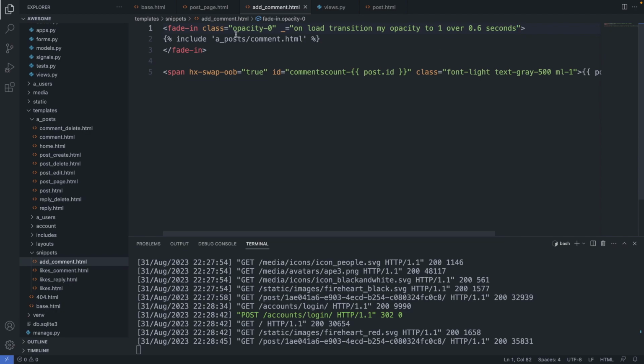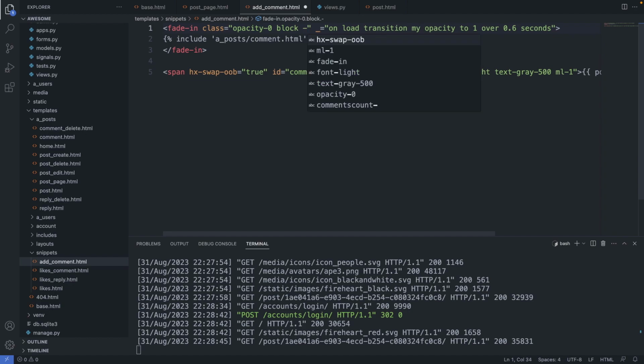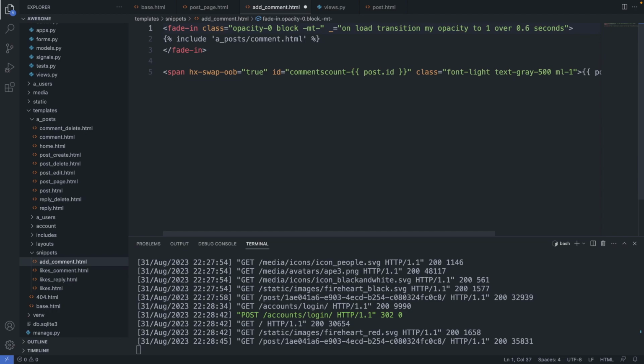So let's add some classes here. So for the minus margin to work, we have to transform this element into a block element. So block. And then we let this element start with a minus top margin of 20. So minus mt dash 20. And I can also add an animation style. So let's add ease-in-out. So the animation starts smooth and ends smooth.